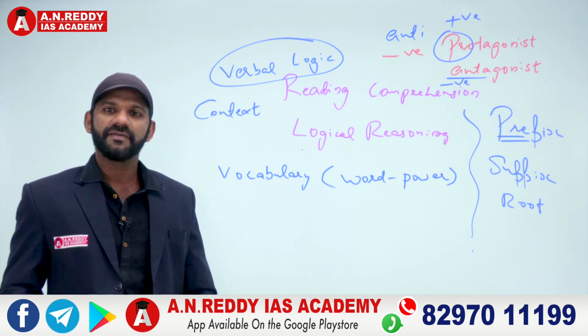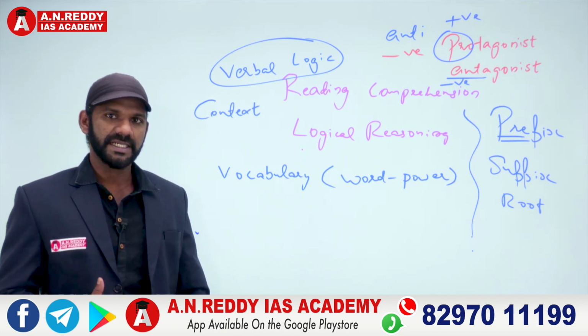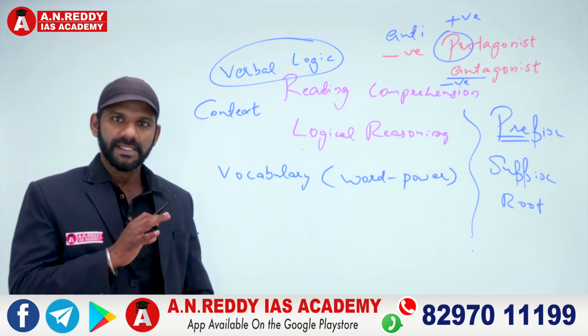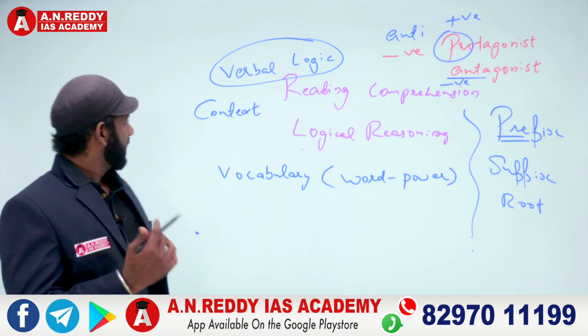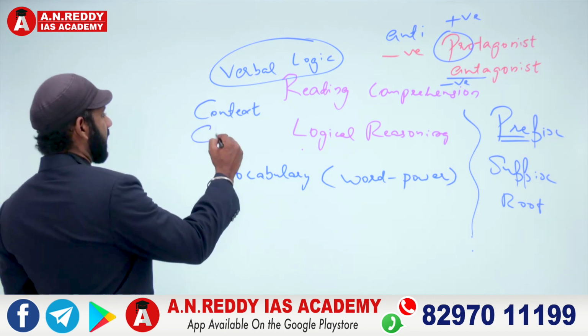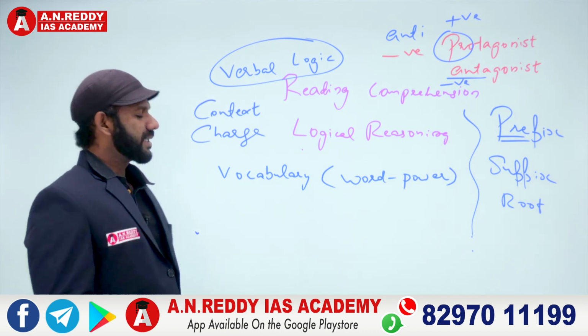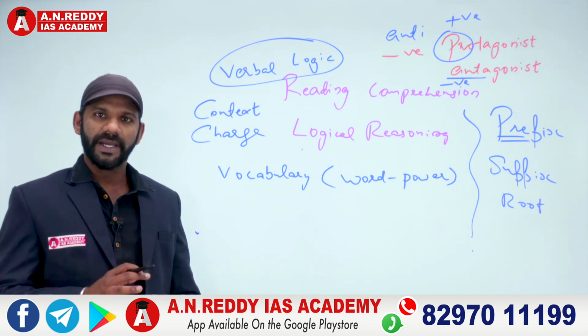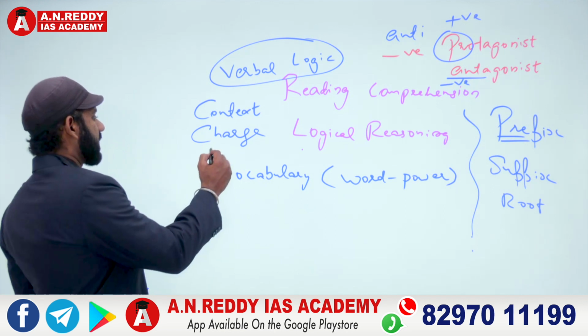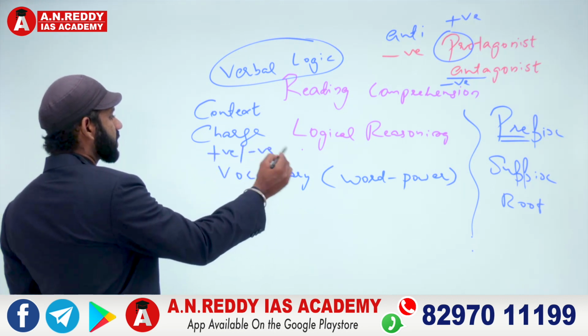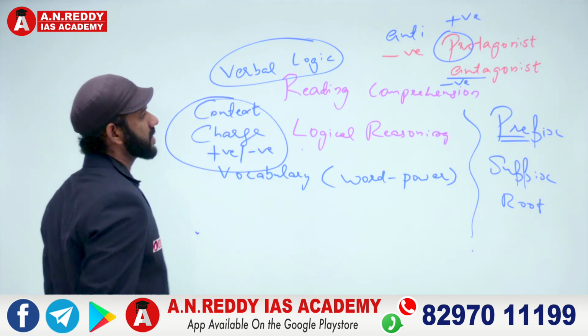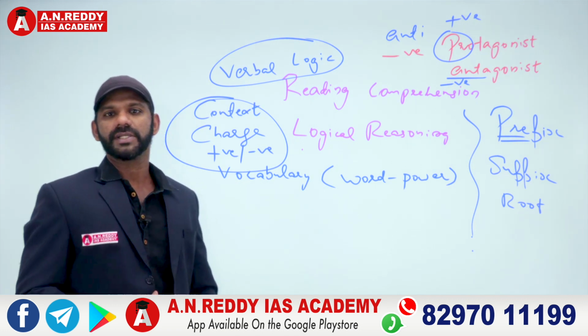The meaning of each and every sentence or each and every idea must be understood by us. That is understanding the context. And the second thing is identifying the charge, in the sense of whether a question or an idea carries a positive charge or a negative charge. These are 2 things we need to focus on.